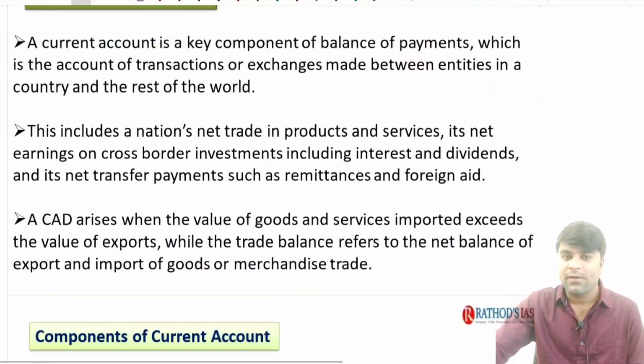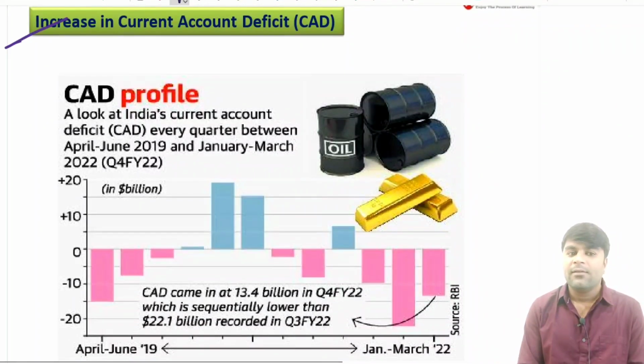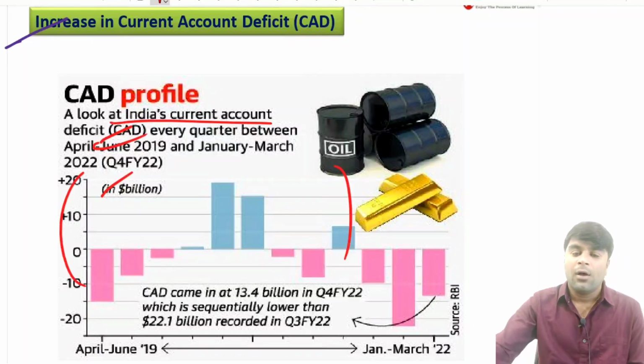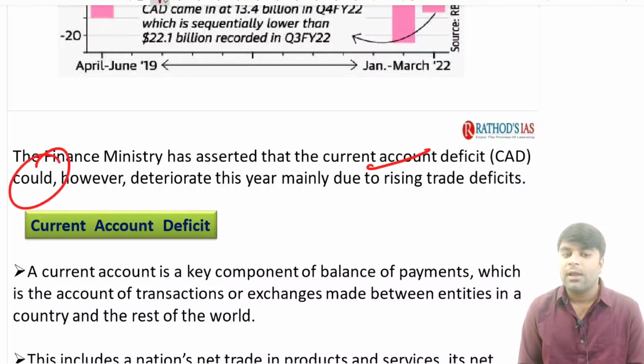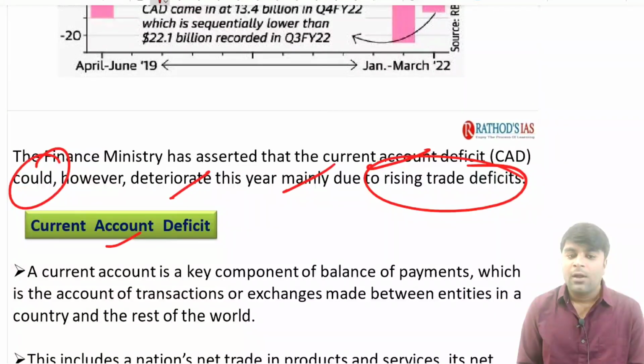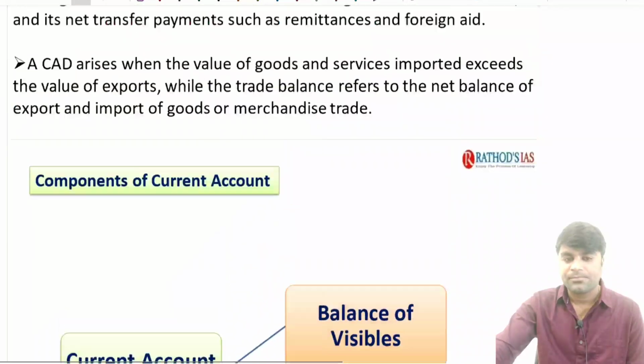It is about the current account deficit. See, recently there is a widening of the current account deficit. I look at India's current account deficit every quarter, and this is the graph. The finance ministry has asserted that the current account deficit could deteriorate this year mainly due to rising trade deficits. Now, let me tell you the meaning of this current account deficit and how it works.